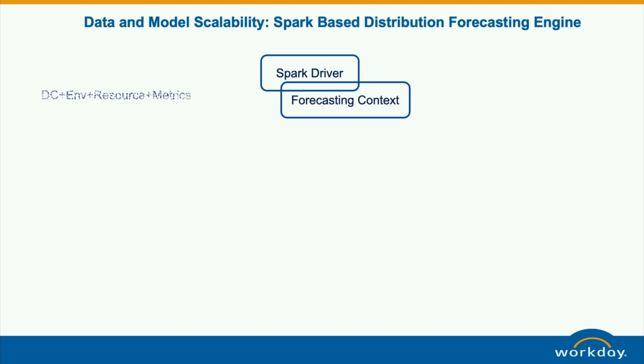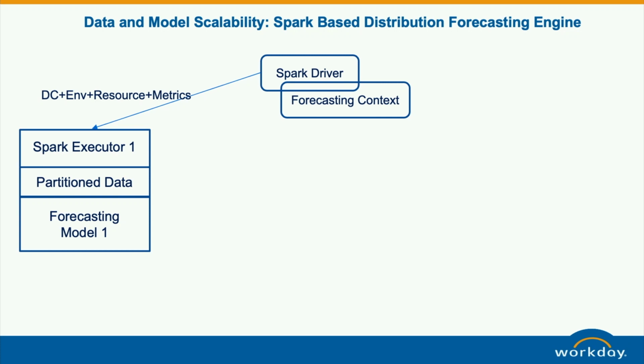How to make sure that our data is scalable is a very important thing. So here we use Spark to distribute the data based on the model ID to different workers. In that case, our forecasting engine is a Spark-based distributed forecasting engine.